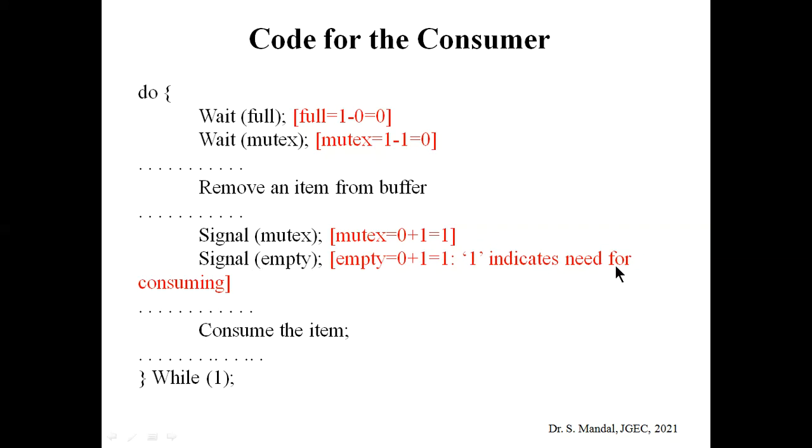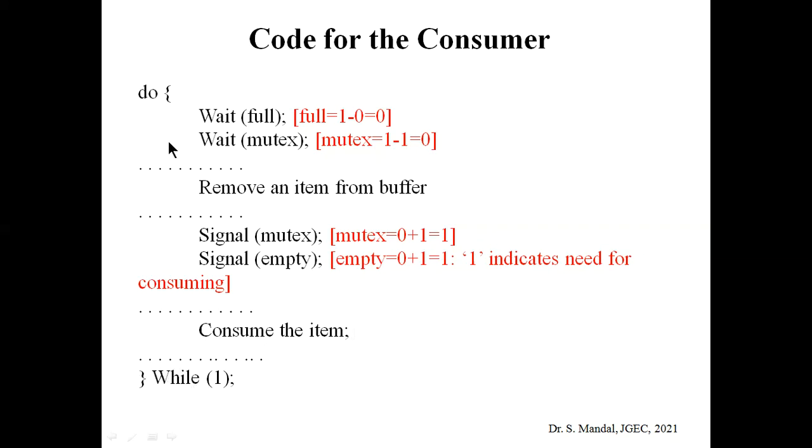So 1 indicates that the item needs to be consumed, and after that the consumer process can consume the item, or can access the item. And this value of the empty semaphore indicates that the producer can again produce an item, and that can be stored into the respective buffer. Okay, so in the loop, after consuming the item, the process has ended.